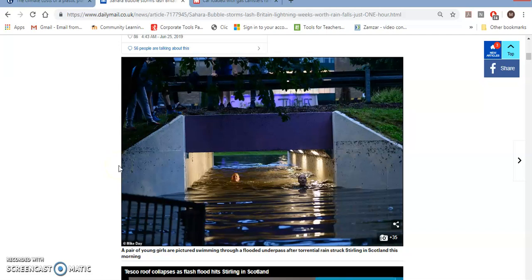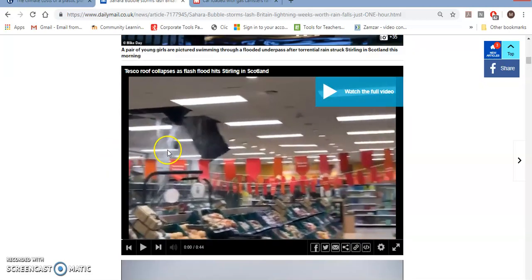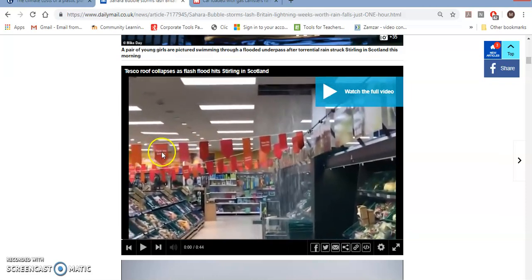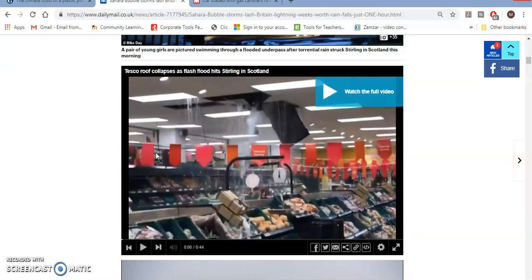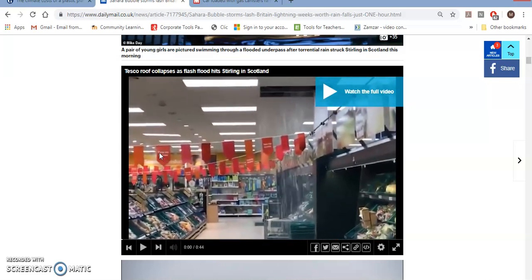Okay, so this is clearly out of the ordinary, isn't it? So the idea of this picture is to highlight that these are not ordinary conditions. It's a flooded underpass. However, you could have also commented on the fact that the girls seem to be enjoying themselves. So maybe even though the weather is bad, people are still finding room to enjoy it. You know, it's unusual, it's a bit novel, and people are enjoying it. If we look elsewhere, we've got a short video clip. Obviously you won't get this in the exam, but it's still interesting to infer, of Tesco roof collapsing as flash floods hit. So pause the video, what can you infer from that?